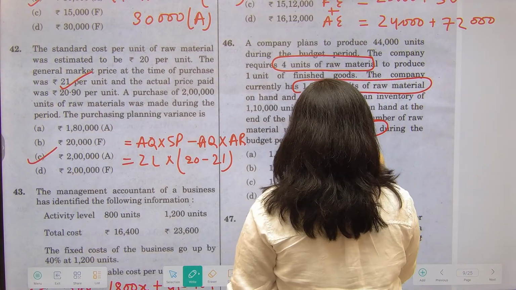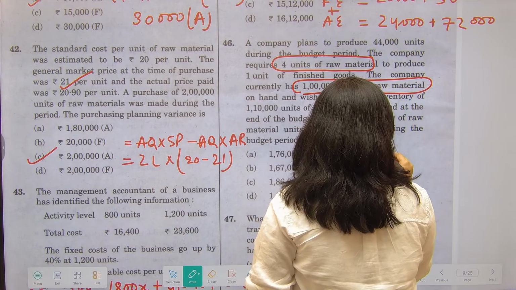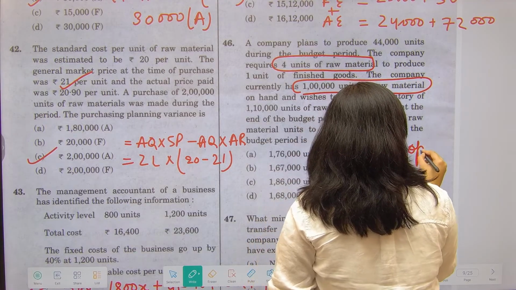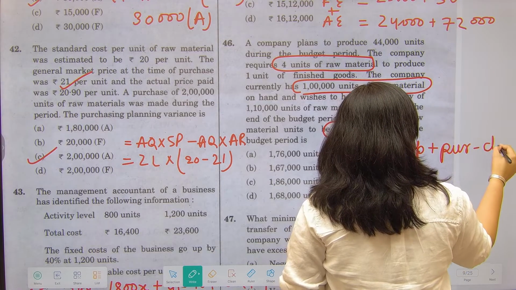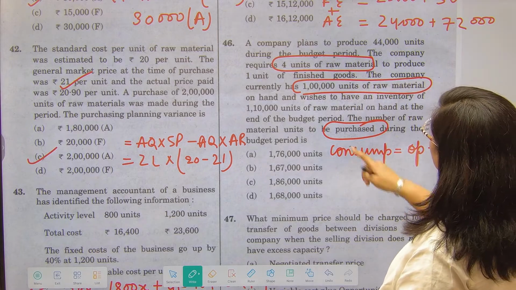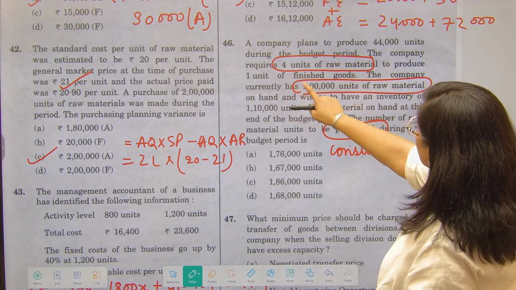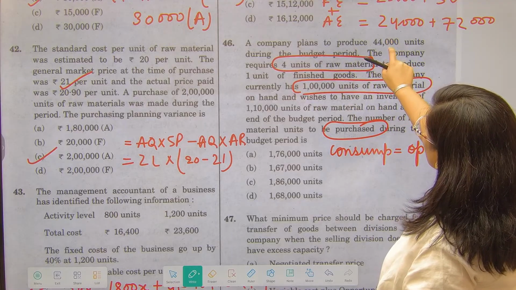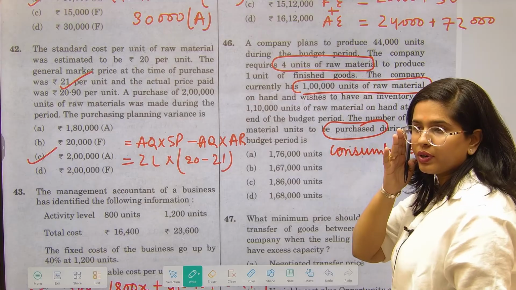So how is it calculated? Your consumption is equal to opening inventory plus purchases less closing inventory, right? So what is my consumption here? Let us see. 4 units of raw material is required to produce 1 unit. So that means 44,000 which I want to produce multiplied by 4 units, right?